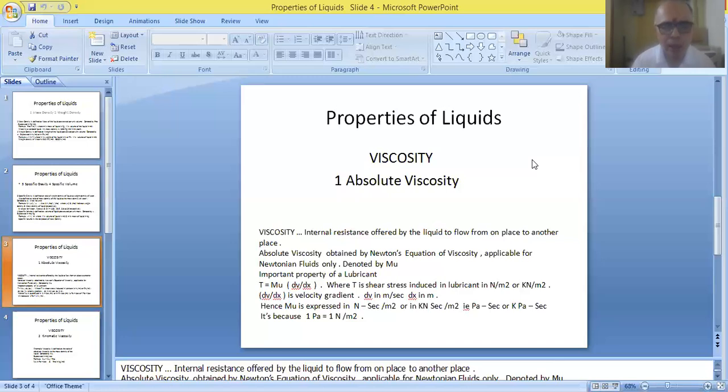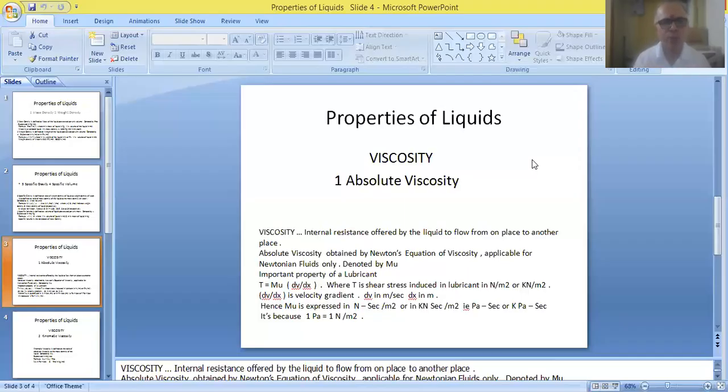So the parameters are written in this slide. Capital T indicates the shear stress induced in the lubricant. This is expressed in Newton per meter square or kilonewton per meter square. Secondly, dV by dx is called the velocity gradient. dV is expressed in meter per second, and dx is expressed in meters. You substitute all these units in the above equation. Ultimately, mu will be expressed in Newton second per meter square.